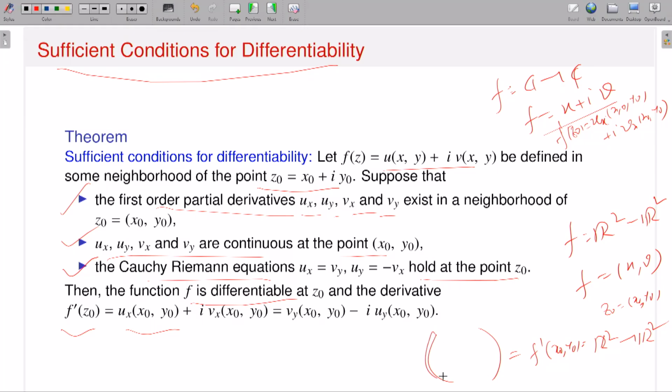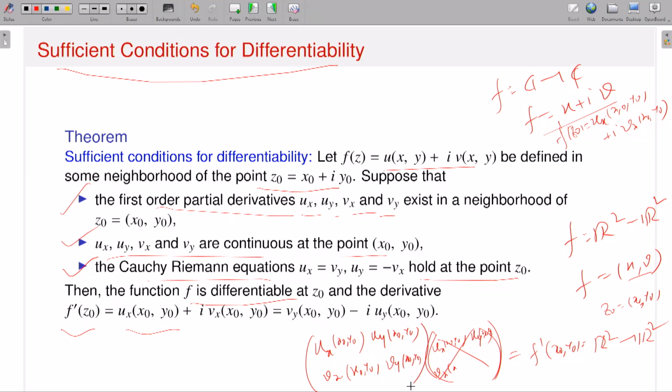Since f is of the form (u, v), this is ux at the point (x0, y0), then uy at the point (x0, y0), then vx at the point (x0, y0), and vy. A 2 cross 2 matrix.